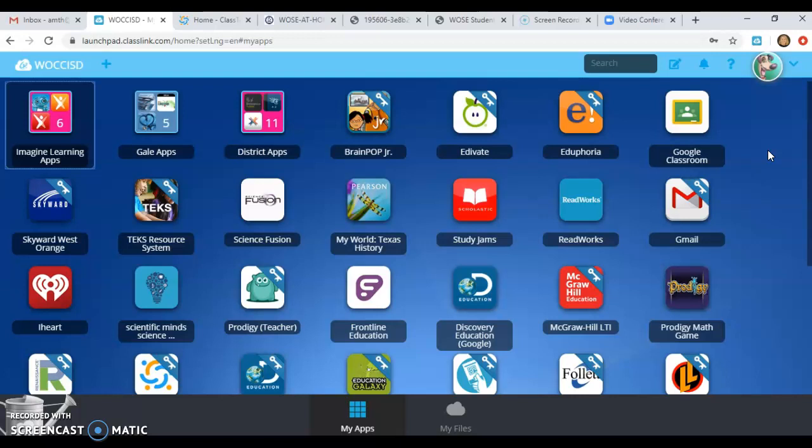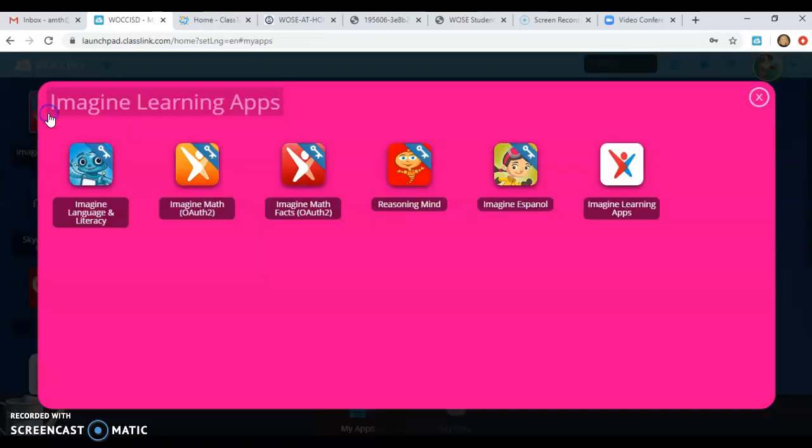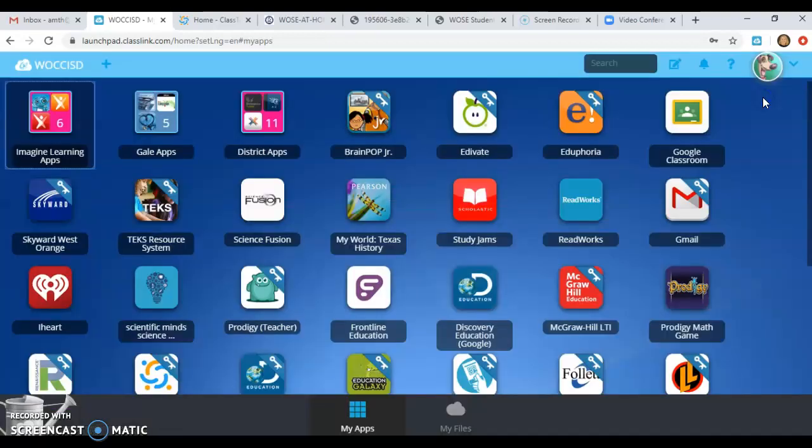I tell the kids, once you get that green check mark, then we can go to either Imagine Math Facts, which is more of a game base, or they can go on to Prodigy, which I've set some lessons in Prodigy too. Which they really like. So they have their Prodigy icon there. They have the Imagine Math Facts, which usually looks the same as math. It's just red instead of orange. But they are very familiar with all of these. So once they're in ClassLink, they know where to go and how to get there.